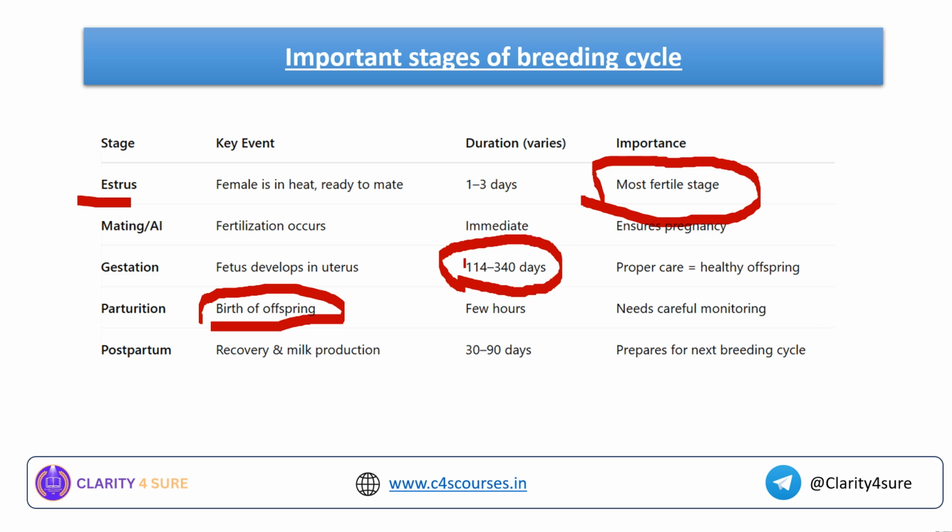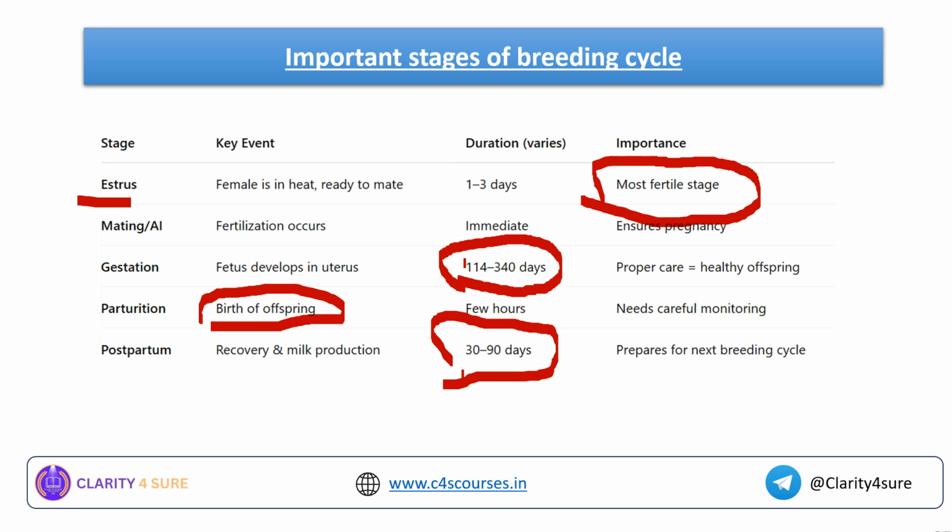Next is the postpartum period, that is after delivery, where the animal is recovering and producing milk to feed the young ones. The duration ranges between 30 and 90 days. And after this postpartum period, the breeding cycle continues.